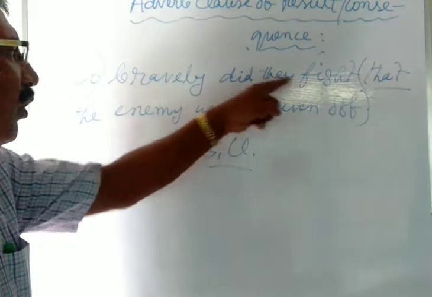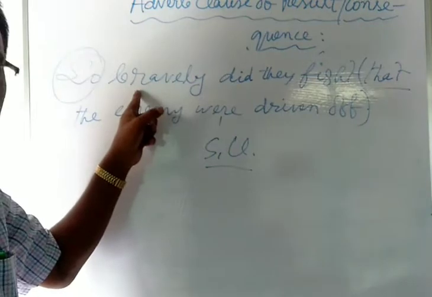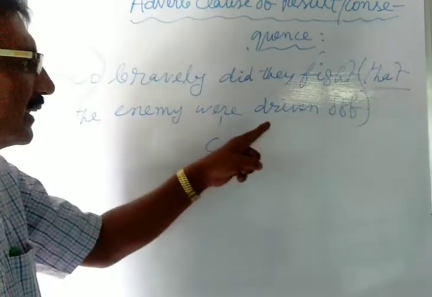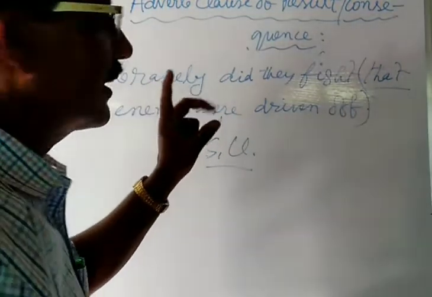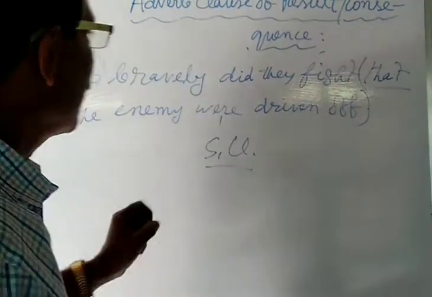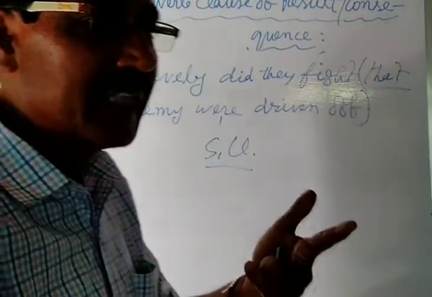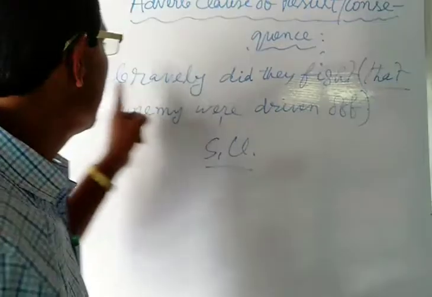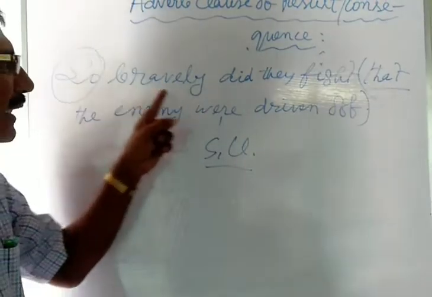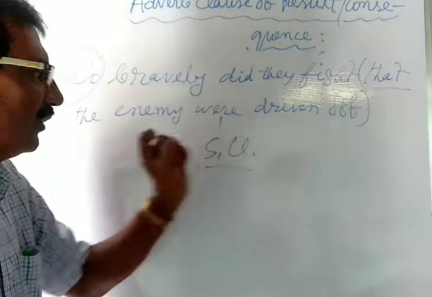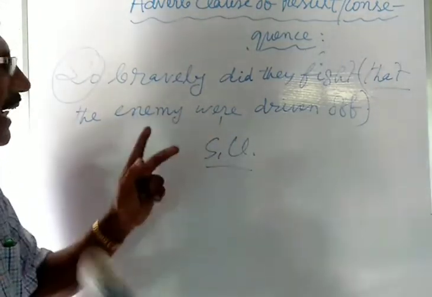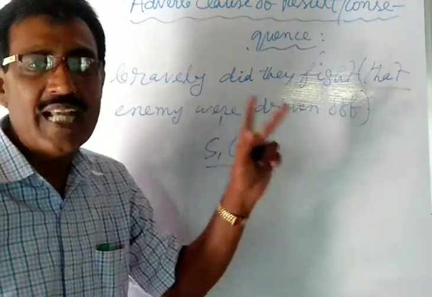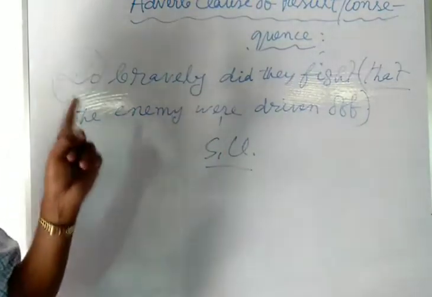That is, they fought so bravely. They fought so bravely that the enemy were driven off. This will also be correct. But if you write the sentence according to the principles of adverb clause of result or consequence, as I have already told you that so generally or frequently precedes it in the principal clause, here you may use it in this way: so bravely did they fight that the enemy were driven off. Or it is in the sense that they fought so bravely that the enemy were driven off. This will be the answer. In this way, you will have to write the answer.